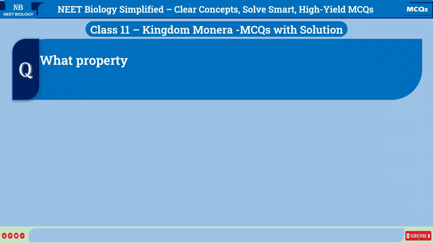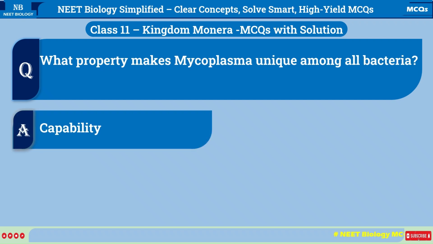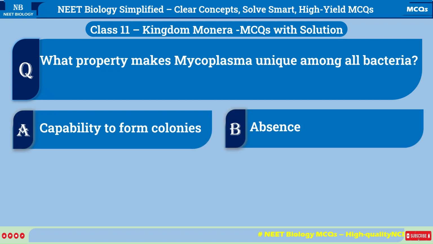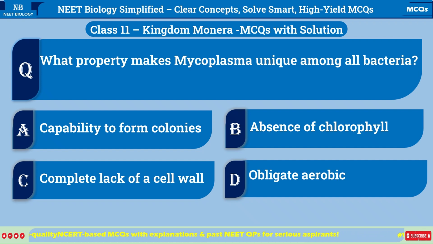What property makes Mycoplasma unique among all bacteria? A. Capability to form colonies. B. Absence of chlorophyll. C. Complete lack of a cell wall. D. Obligate aerobic respiration.